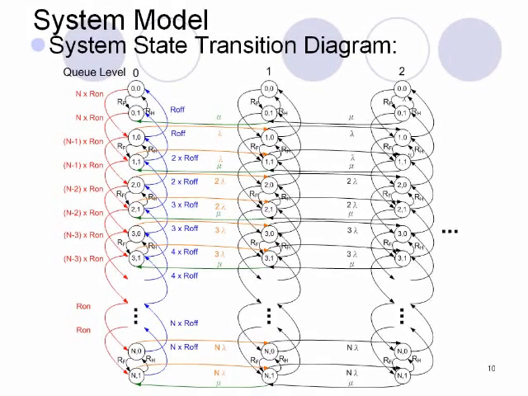For example, suppose the current system state is (2,0) at Q level 0. Here, (2,0) at Q level 0. There will be 2 active sources. When there is a new voice packet arrival in the network, the Q level will increase from 0 to 1. The transition rate for this change will be 2 lambda, since there are currently 2 active voice over IP traffic sources, and each of them has packet arrival rate lambda.